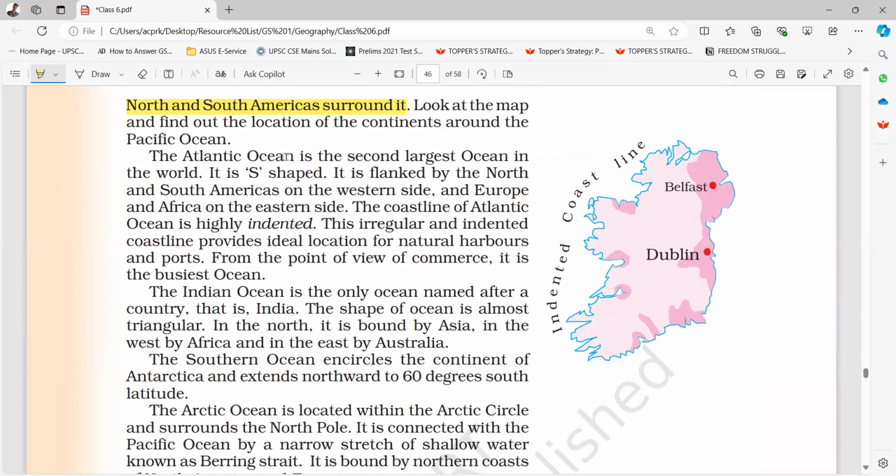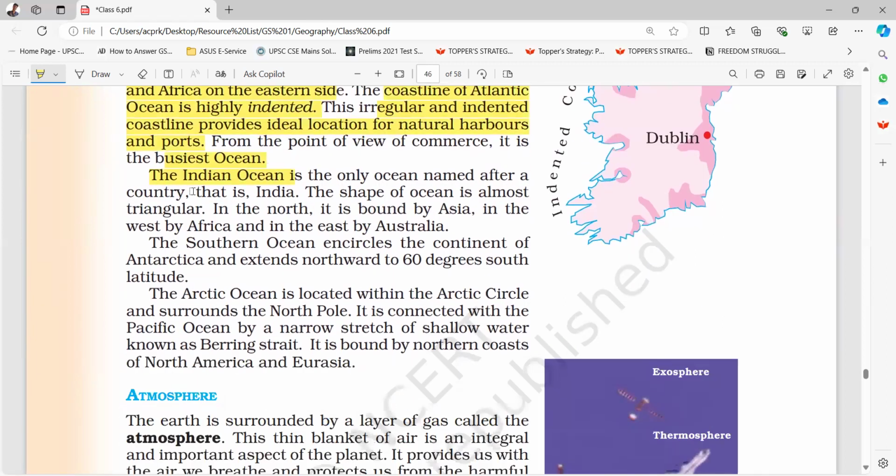The Atlantic Ocean is the second largest ocean in the world. It is S-shaped. It is flanked by North and South Americas on the western side and Europe and Africa on the eastern side. The coastline of the Atlantic Ocean is highly indented. This irregular and indented coastline provides ideal locations for natural harbors and ports. From the point of view of commerce, it is the busiest ocean. Indented coastline, Belfast, Dublin.